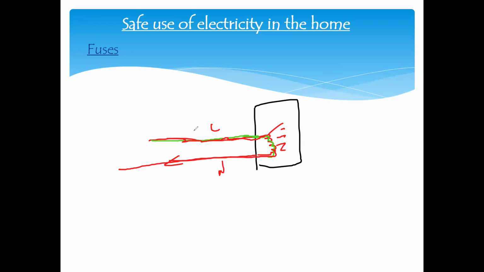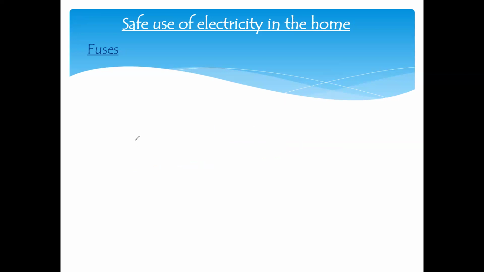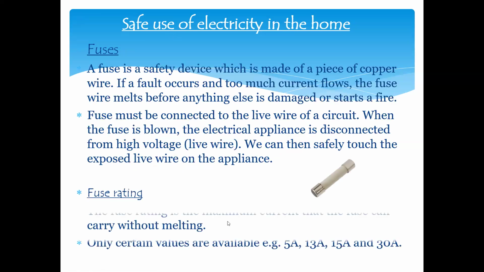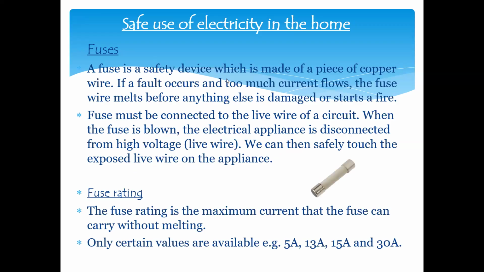Why are there certain values of the fuse which are labeled? Because of the thickness of the wire which we use; different standard thicknesses are used. That's why the fuse has different ratings. The thickness of the wire will affect the rating of the fuse. Earthing, we'll discuss what the role of earthing is, but right now, earthing is for the safety of the person.